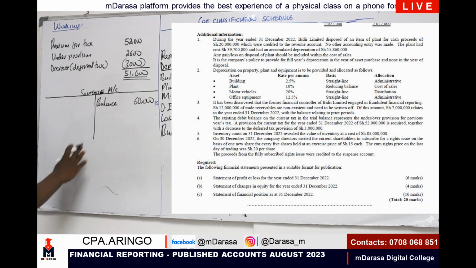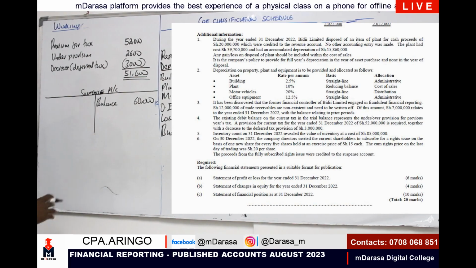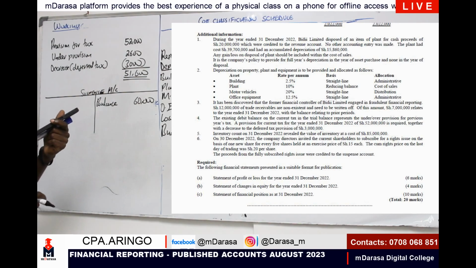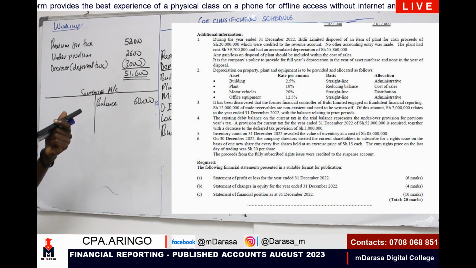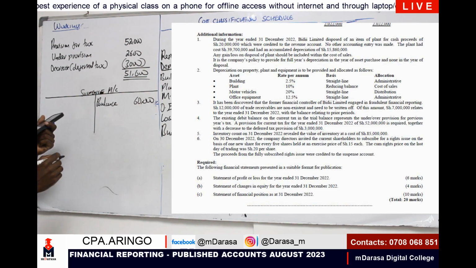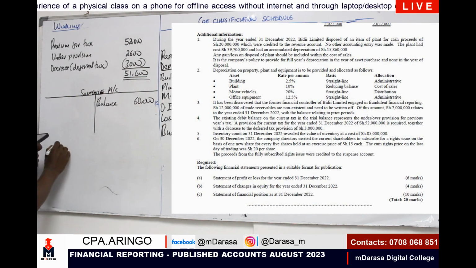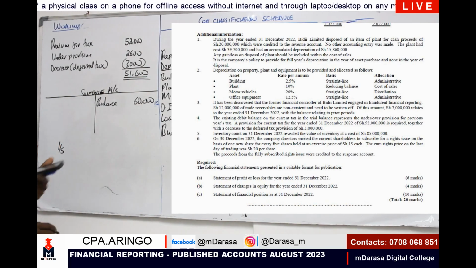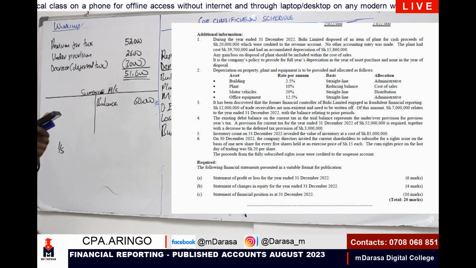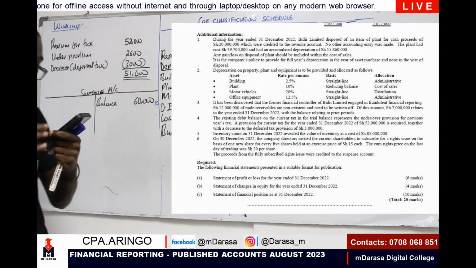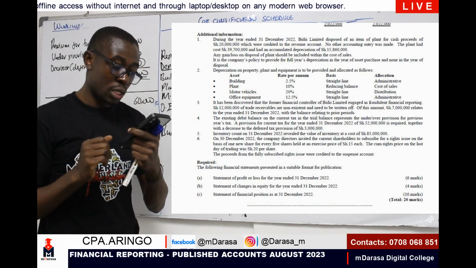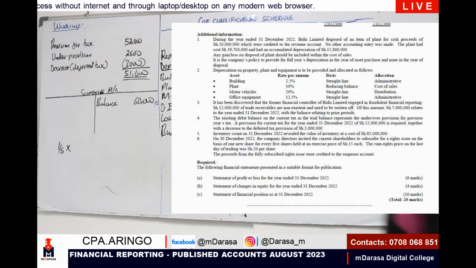What happened to that? We are told that on 30th December, the company directors invited the current shareholders to subscribe for a rights issue on the basis of 1 share for every 5, 1 over 5, times how many shares did we have? The number of shares that you're given, the value of shares according to our books. Look at this case.